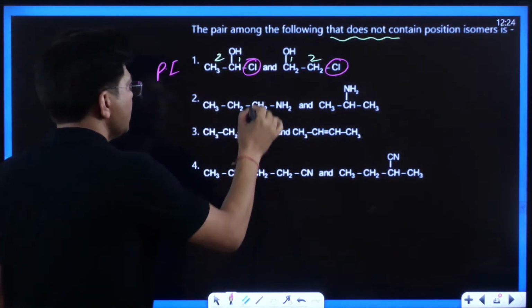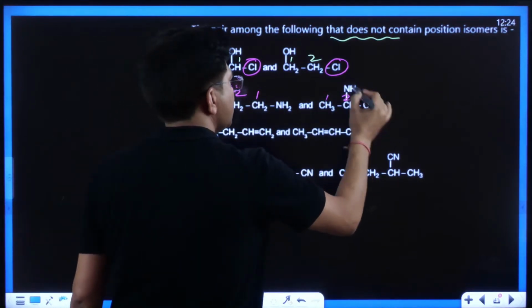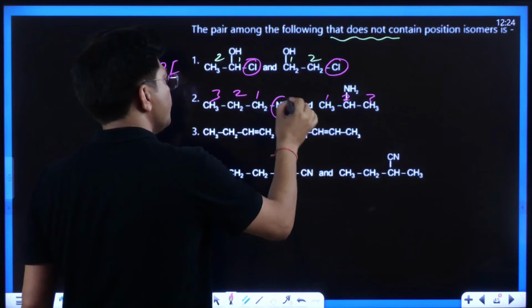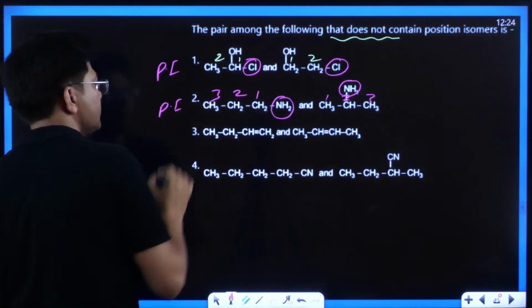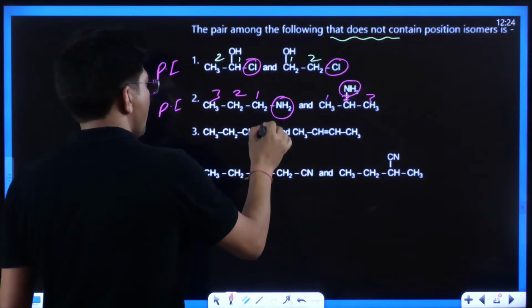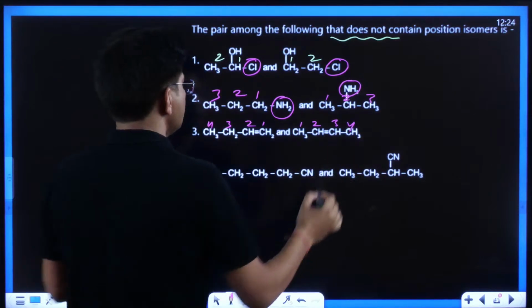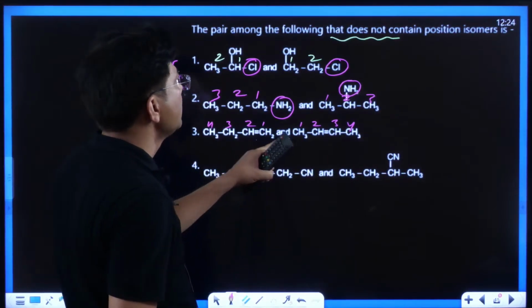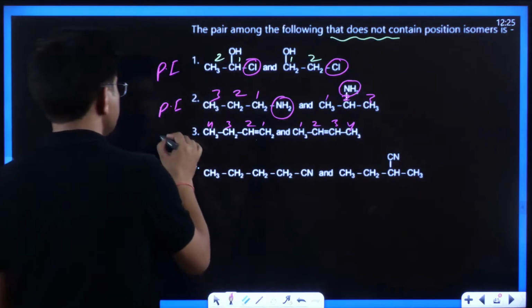Now see over here. 1, 2, 3. 1, 2, 3. The position of NH2 over here is 1 and in this it is 2. They are position isomers. Now in this, 1, 2, 3, 4. 1, 2, 3, 4. The position of the double bond is 1 and here it is 2. So they are position isomers.